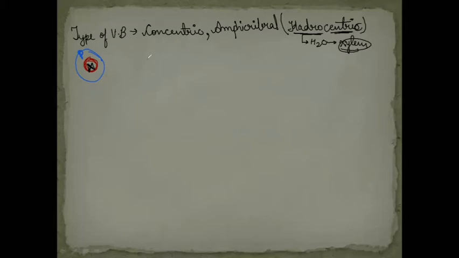Next we have the mesarch condition. Mesarch condition means the newly formed xylem elements are in the center and the older ones are present on the outer side like this. This is newly formed, and then the older ones are present on both sides of this newly formed xylem. Such arrangement is known as mesarch condition. We'll see it in detail in plant anatomy.